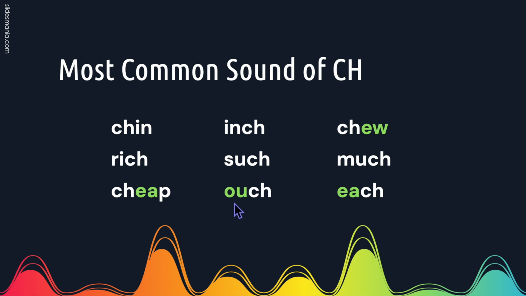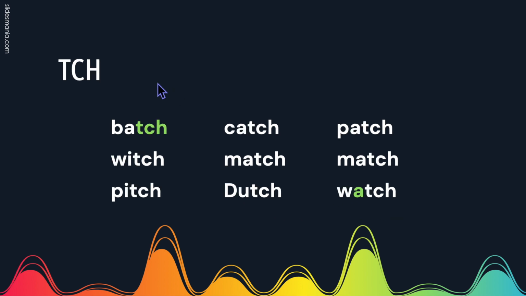OU says ow most of the time. Ouch, each. TCH also says ch, and it is used at the end of a root word after a short vowel sound. Batch, catch, patch, which, match, pitch, Dutch. In this word, A will have its broad sound of ah, watch.